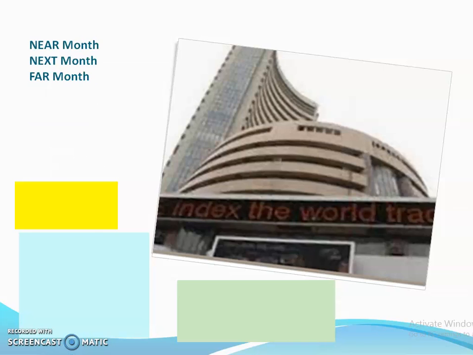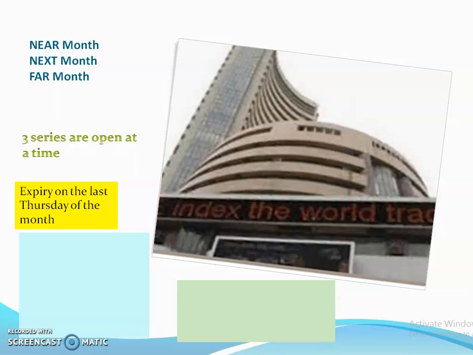Now what happens in the F&O market? At any point of time, we are going to have 3 series of a contract: near month series, next month series and far month series. So you can trade in 3 contracts of 3 months, called near month series, next month series and far month series. Now, for July, the 3 open series are the July series, the August series and the September series. The July series is near month, the August series is next month, and the September series are far month contracts that are traded in the F&O market. So currently the June month is going on.